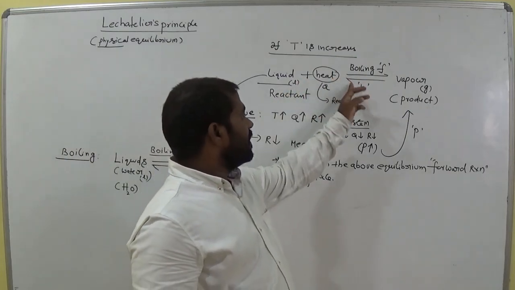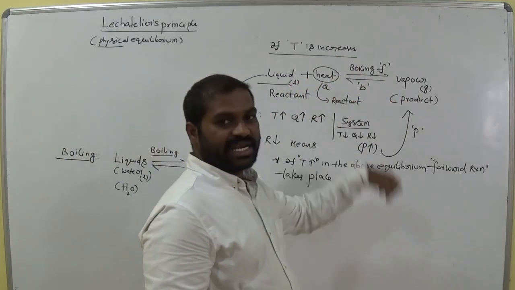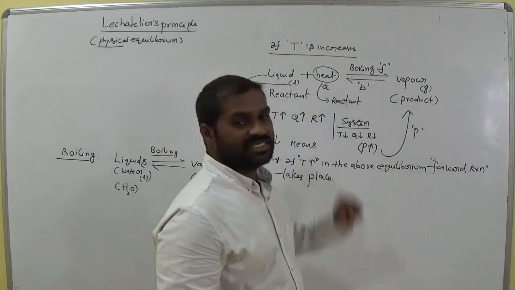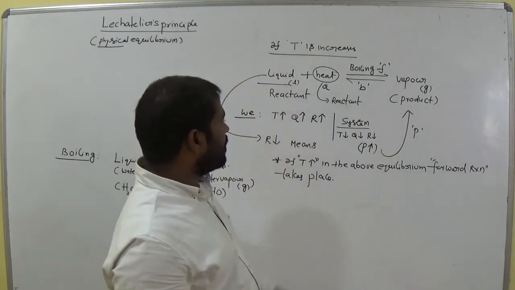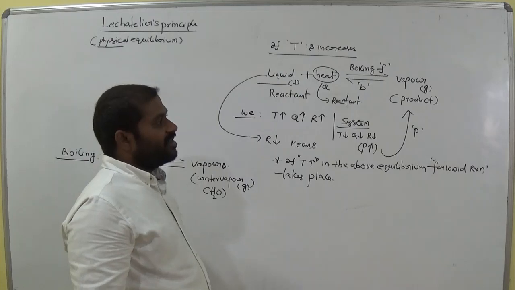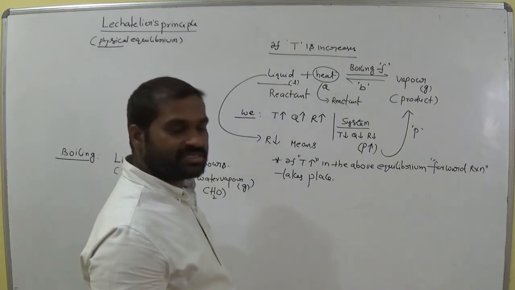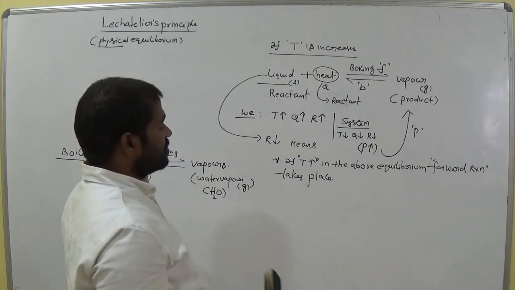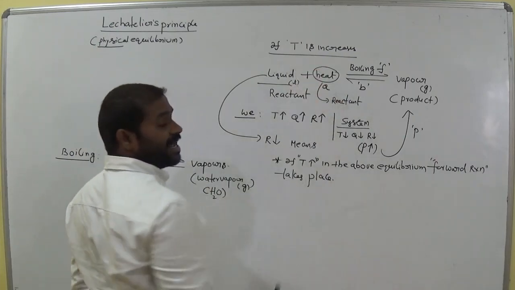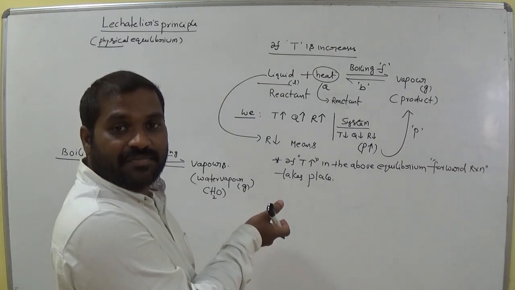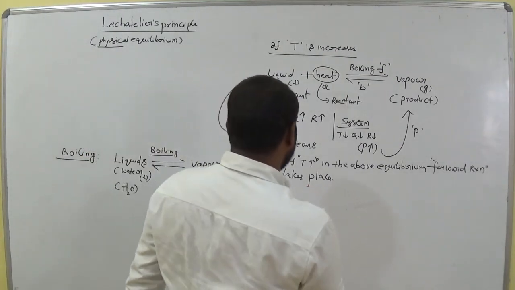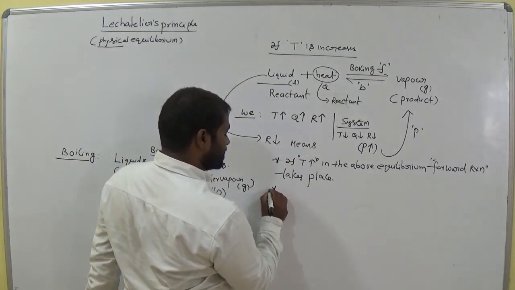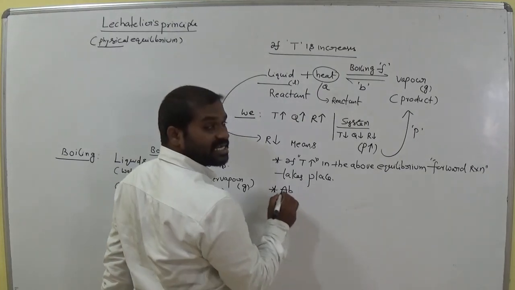It is an equilibrium that exists between two physical states where the chemical composition is the same. Why? Because here the chemical formula of liquid is H2O, and in vapor also the chemical formula is H2O. Water is H2O, vapor is also H2O. Am I right? So here heat energy is offered. When we offer heat energy to the system, is it endothermic or not? Endothermic reaction.